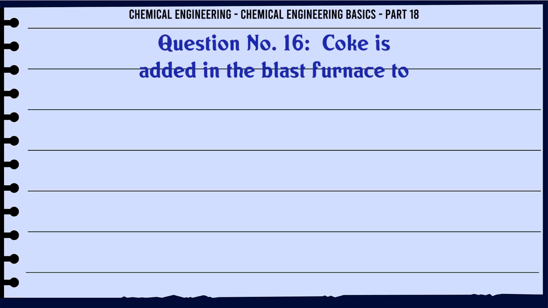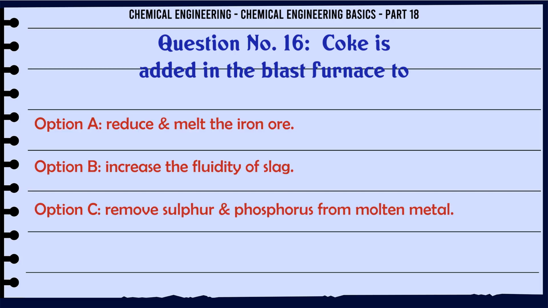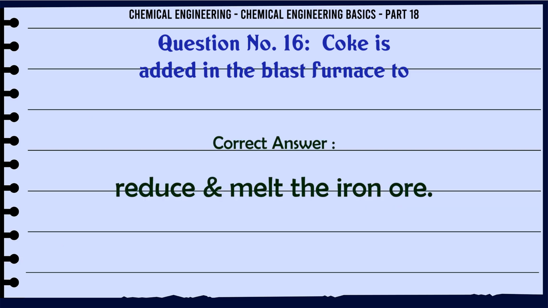Coke is added in the blast furnace to A. reduce and melt the iron ore, B. increase the fluidity of slag, C. remove sulfur and phosphorus from molten metal, D. none of these. The correct answer is reduce and melt the iron ore.